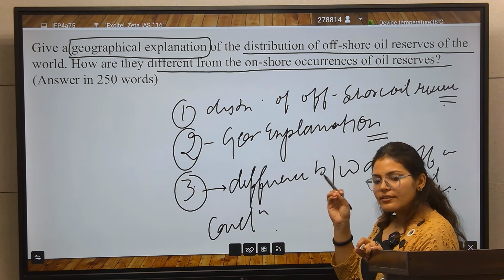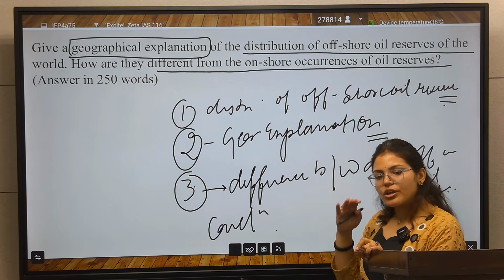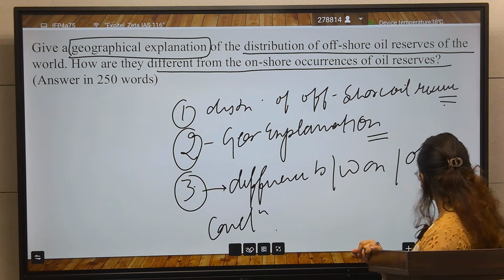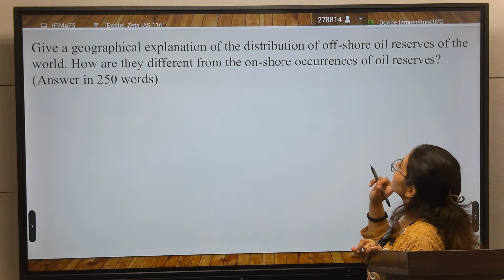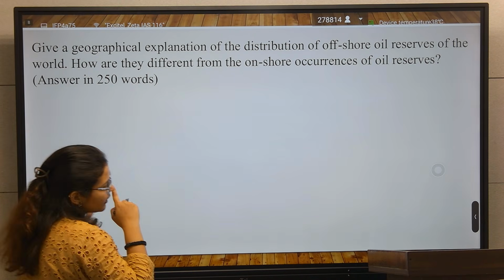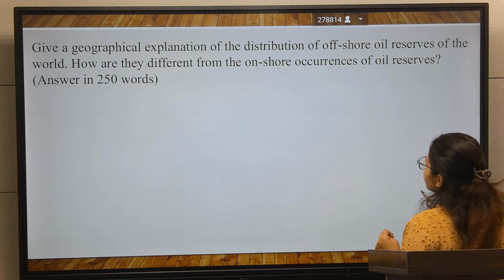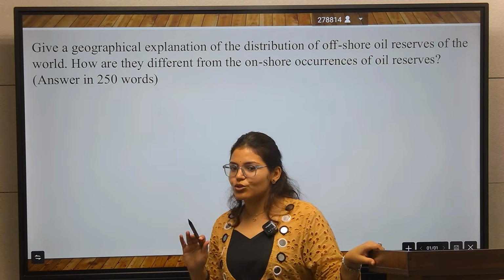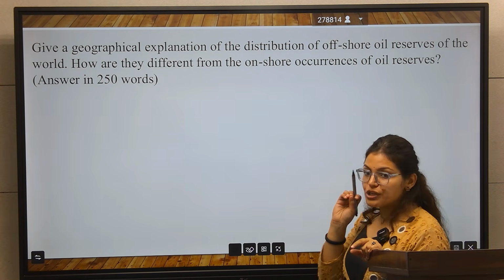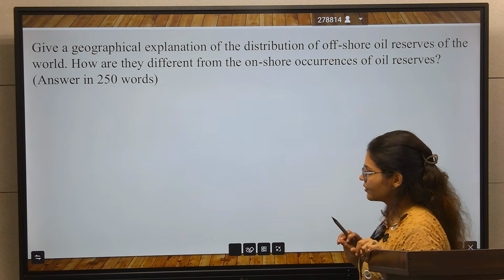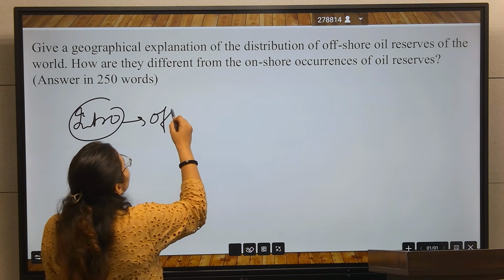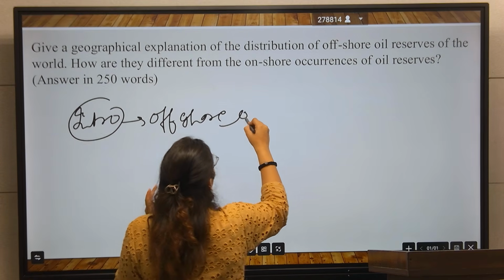So in the 10 or 20 seconds, you have to structure your answer in your mind, that this I will write in my paper. So first, you have to define the topic. In the intro part, if you have data, I know there is not much data on that. If I see the level of this question, this is not an easy question. This is a fairly tough question to write, because you have to know about the locations of onshore and offshore oil reserves. So here, first, in the intro part, write about what is an offshore oil reserve.